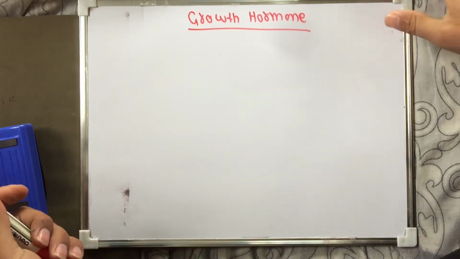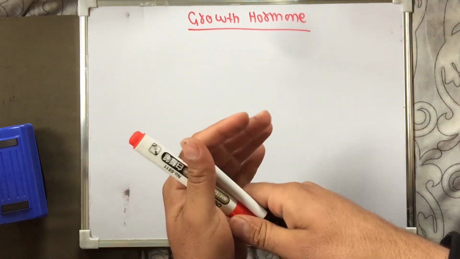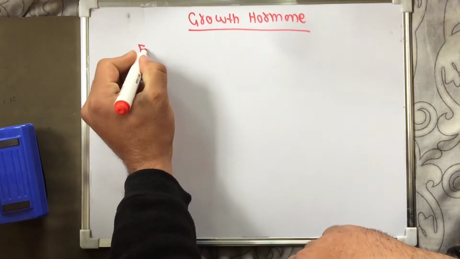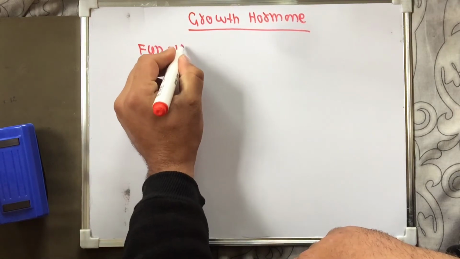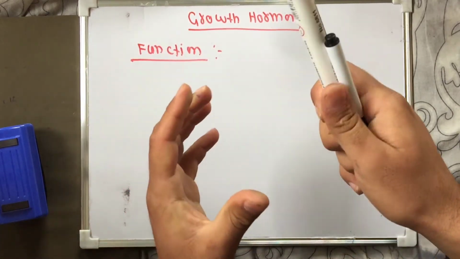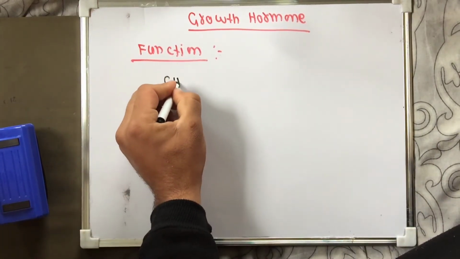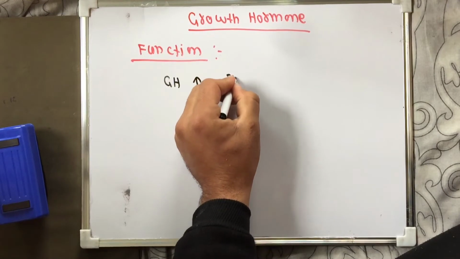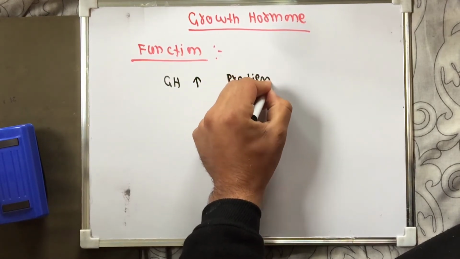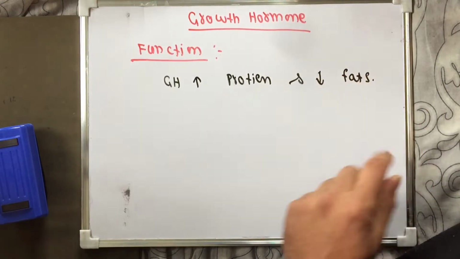Next, we have the function of growth hormone and somatomedin. Remember one thing, that growth hormone increases protein in the body and decreases fats in the body.